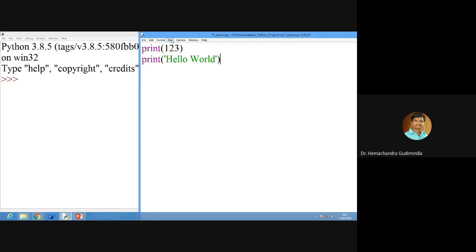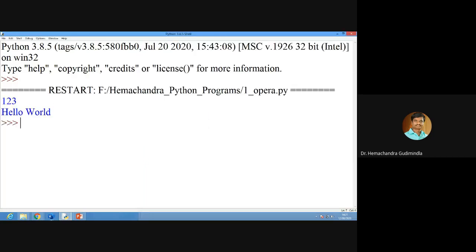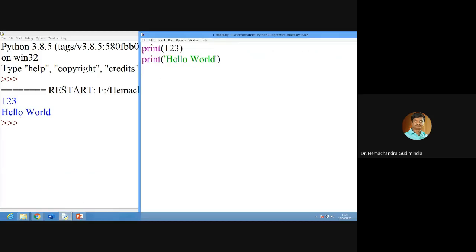Now if I run this program, I will get hello, 1, 2, 3, hello world. Now, for example, I want to write the sentence: it's a beautiful day. Will this program execute, or will it give an error?